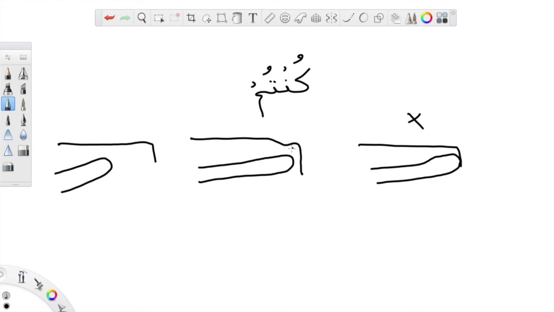At the same time, it's not this either because if you take your tongue too far back into your mouth, it will sound like kuntum. So try to go as close as you can to your teeth. Kuntum. But not touching it.